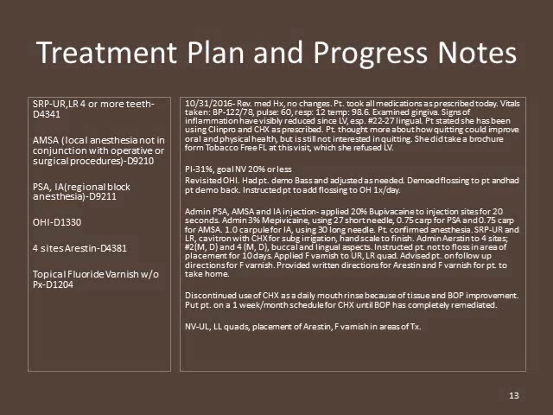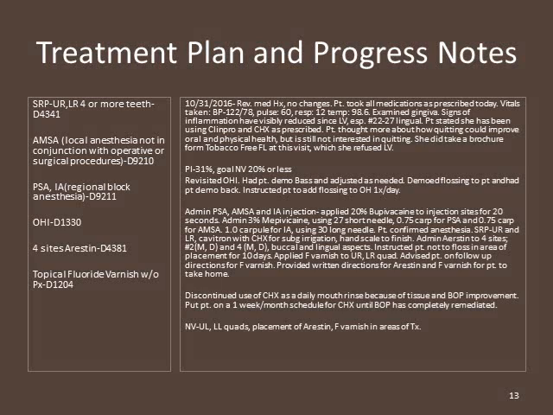Next visit was 1 week later, and that included an SRP of the upper right and lower right with 4 or more teeth per quadrant, an AMSA, PSA, and IA injection, oral hygiene instruction, Arrestin placement, and topical fluoride to the right side of the mouth. Patient's vitals were reviewed, and they were all within normal limits based on the baseline taken at the first appointment.